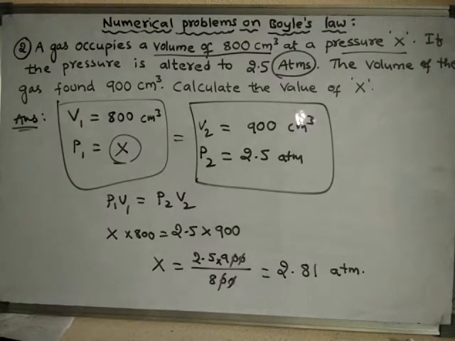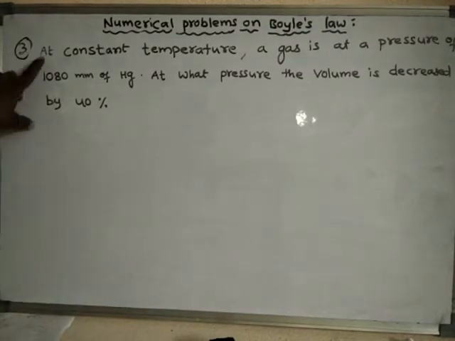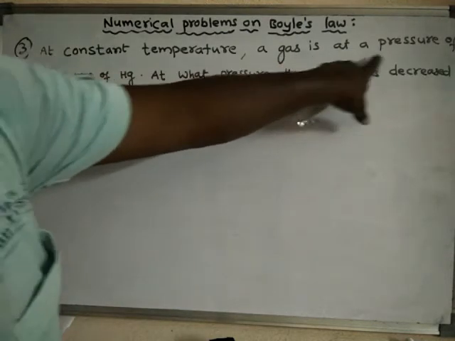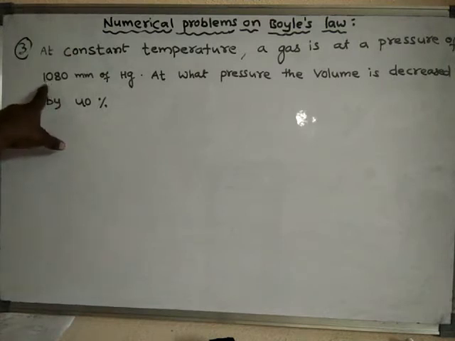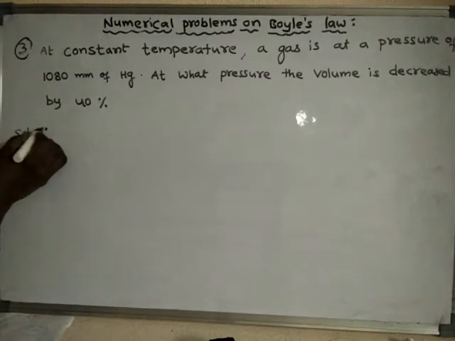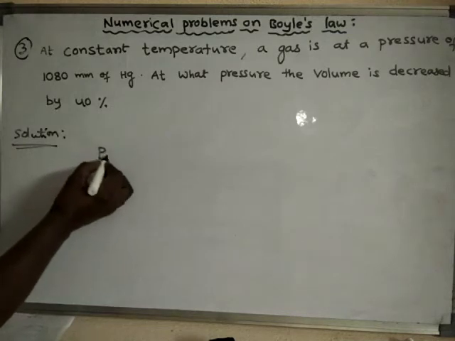Okay, right. Now we will solve another problem. Now the third question is, at constant temperature a gas is at a pressure of 1080 millimeters of mercury. Solution. So what is the initial pressure?